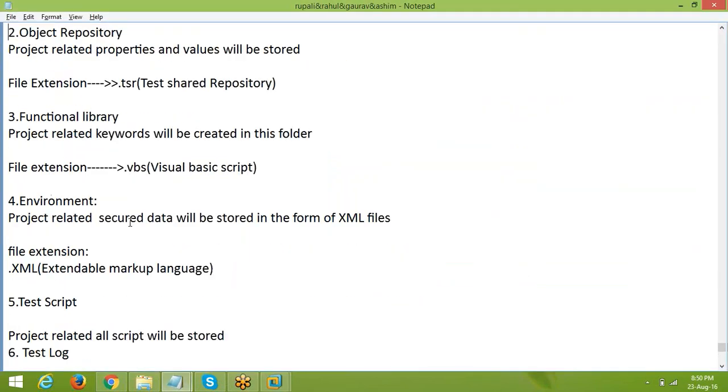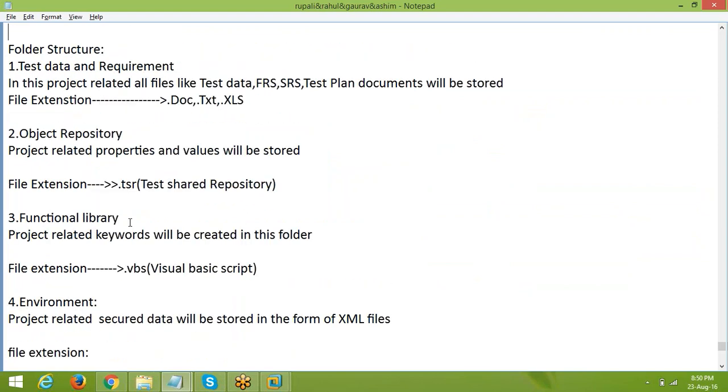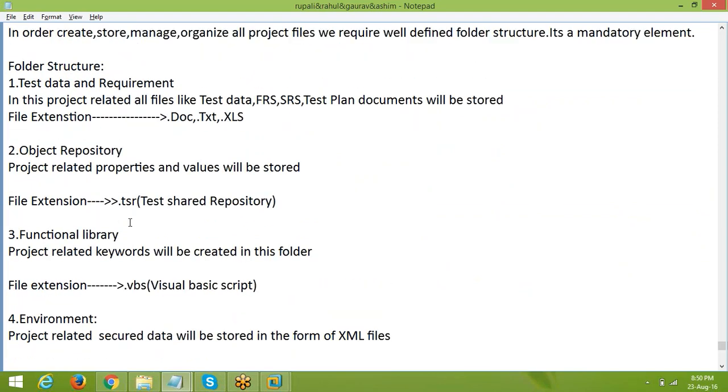First of all, test data and requirements means all project related files like test data, FRS, SRS, everything will be stored here. The file extensions are .doc, .txt, and .xls files. So after that, object repository.